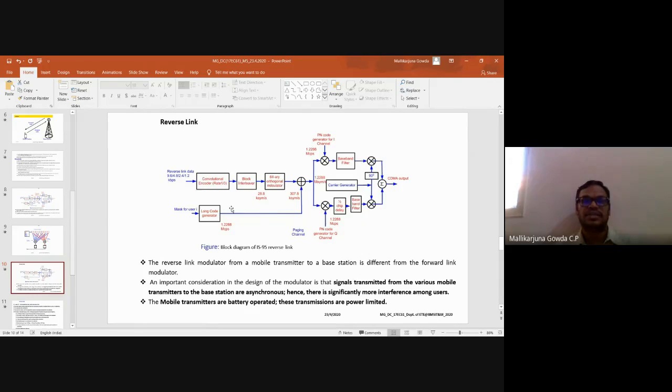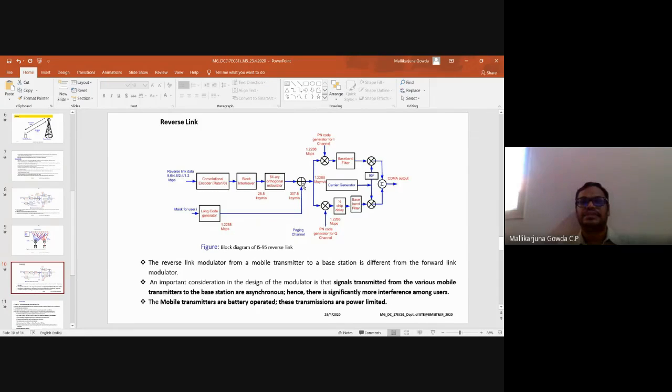The difference here is that no decimation is done. In the forward link there was a decimation block, but here there is no decimation. The code will be masked using this long code generator with a data rate of 1.2288 mega chips per second. That will be multiplied with the output of this modulated signal, right?